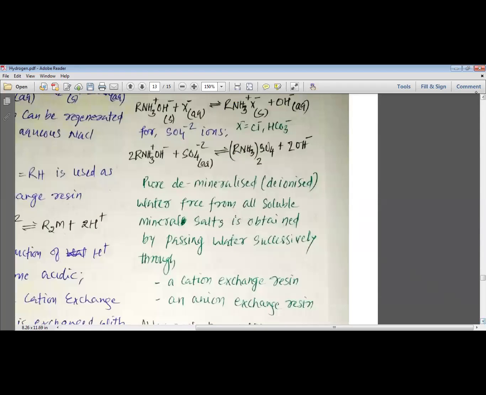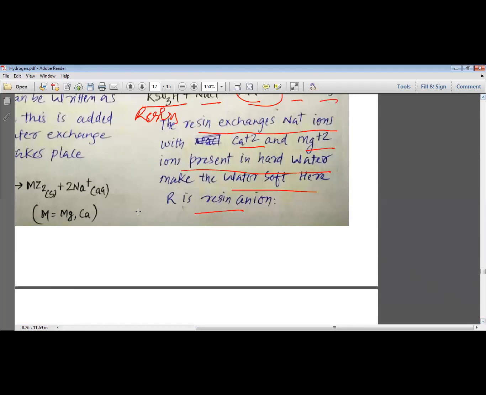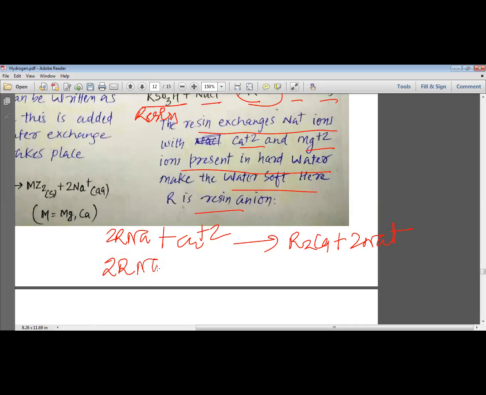So, my dear students, I will explain this resin, which is known as RNa. When this RNa reacts with Ca2+ or Mg2+ ions, if they are present, it turns out to be R2Ca and produces 2Na+. In the same way, if we have 2RNa and they react with Mg2+ ions, they produce R2Mg and 2Na+ ions. So this is the exchange of ions.